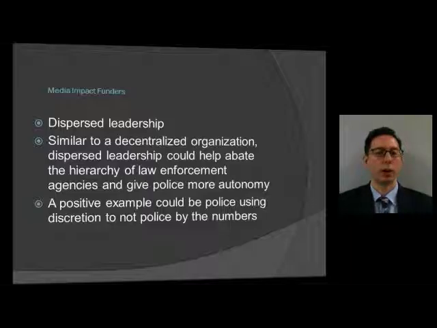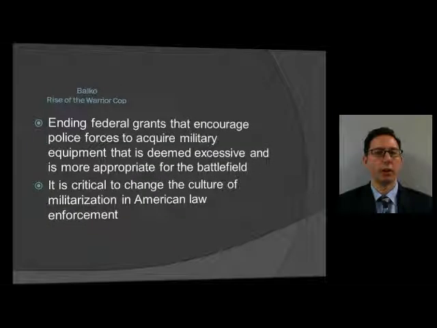So some of those 12 minority police officers who filed a lawsuit against the New York Police Department, perhaps in a situation like this, they would have more autonomy to be able to make the proper decisions about how many speeding tickets or how many different tickets they would have to write for a certain period of time. This comes from Balko, Rise of the Warrior Cop.